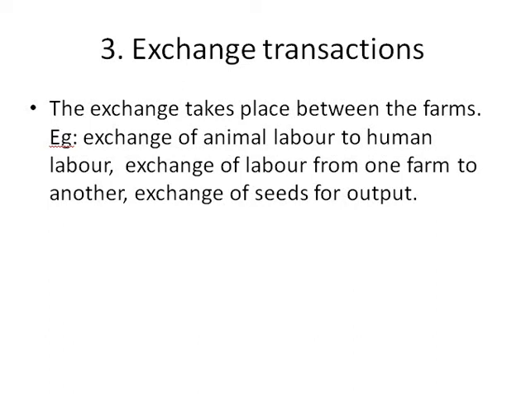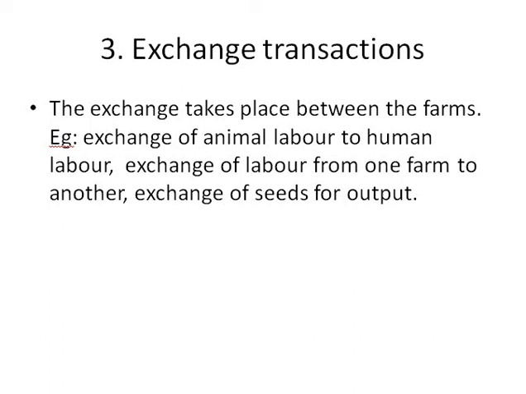You're using the same human force, same labor, from one farm to another farm. Okay, they have cultivated in one land, one farm. Now they have to cultivate another land. That is called exchange transaction. That is, you are exchanging labor from one farm to another farm. Exchange of seeds for output. That is, one farmer is exchanging seeds from one farm to another farm. That is called exchange transaction.